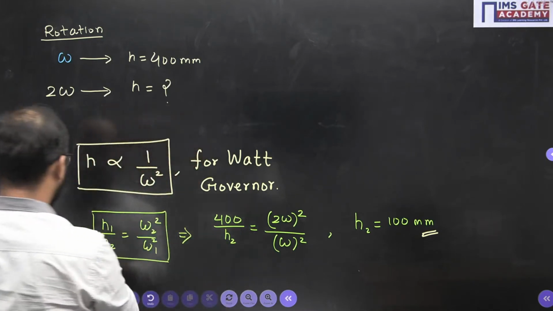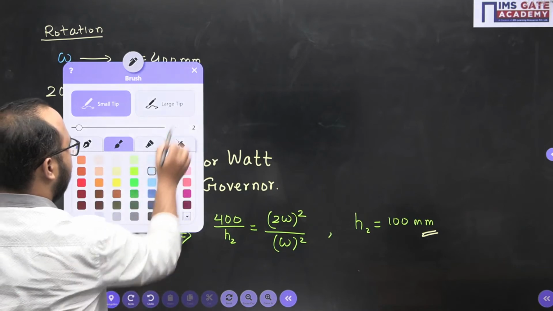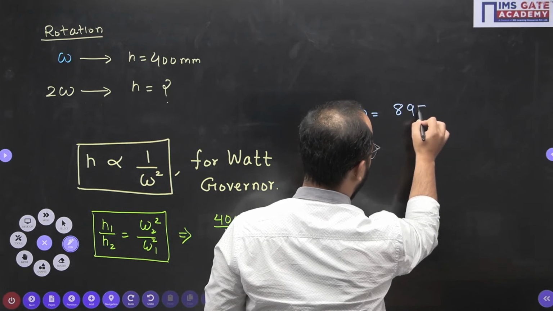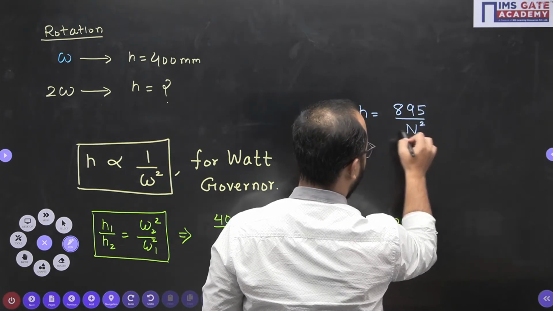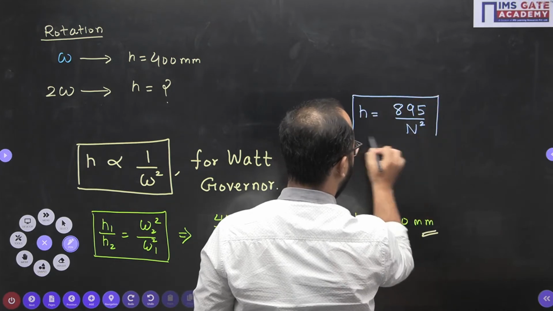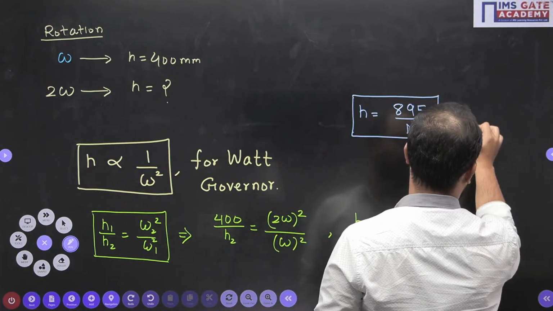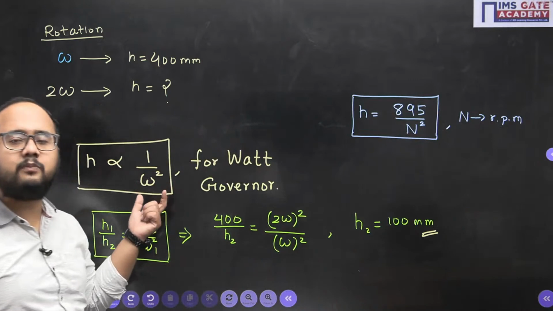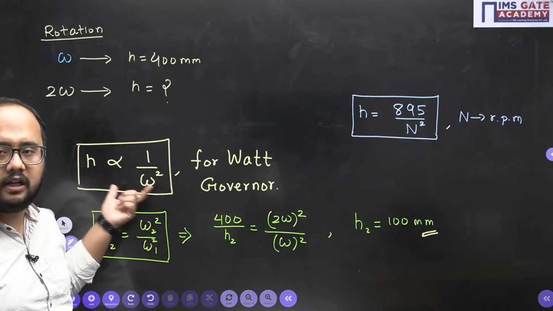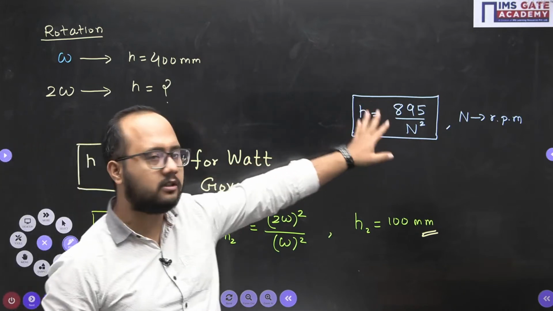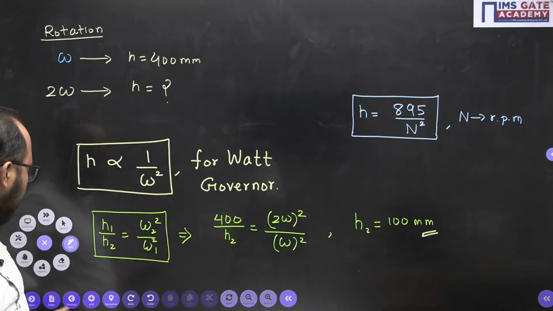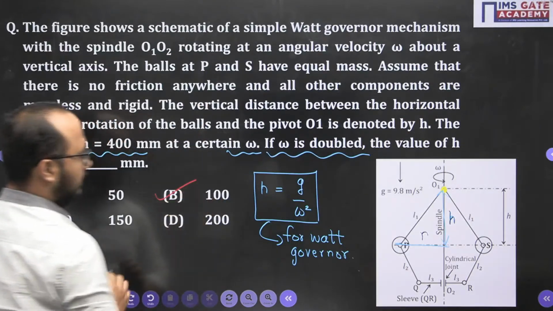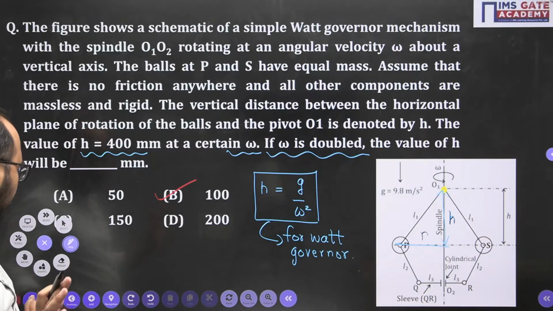And one more relation, in terms of RPM, it will be H equals 895 by N square. That is another relation where N is the RPM, revolutions per minute. Here, in the earlier one, it was the angular speed, radian per second, right? Omega, radian per second, angular speed. Here RPM is there. So this relation and this relation you need to remember. So option B will be correct here, 100 mm. So a direct formula based question it was.